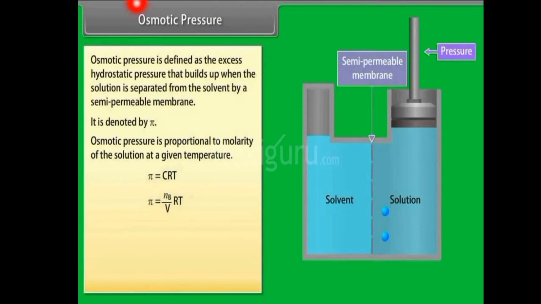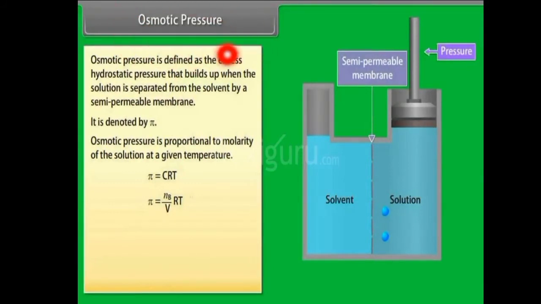So what is this osmotic pressure? The extra pressure applied on the solution side to prevent the entry of the solvent, or the water, you can say, through the semi-permeable membrane is known as osmotic pressure.